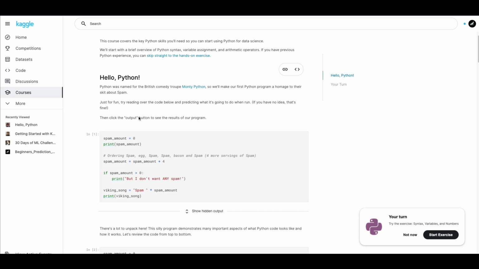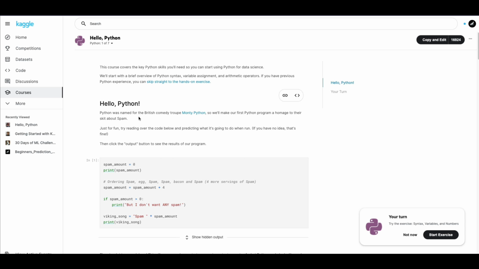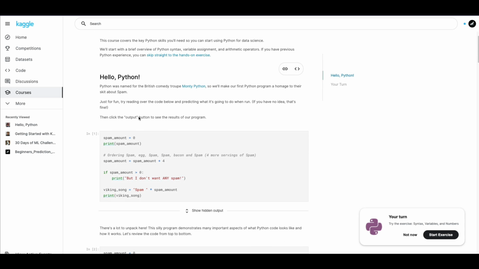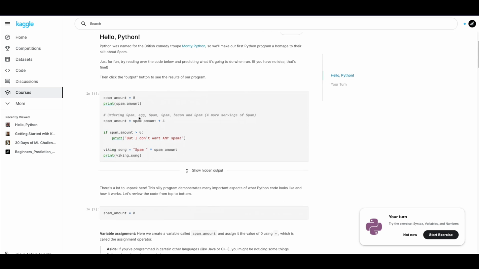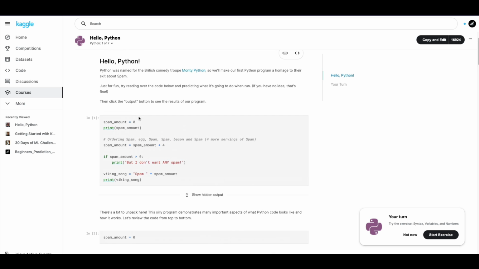There are a couple of libraries that you should definitely look into, probably in this course or challenge, we might also do that. Mainly NumPy, Pandas, Scikit-learn and Matplotlib. So NumPy, Pandas, Scikit-learn, Matplotlib. These are some things that we will learn going forward. But now, it's basics of Python.